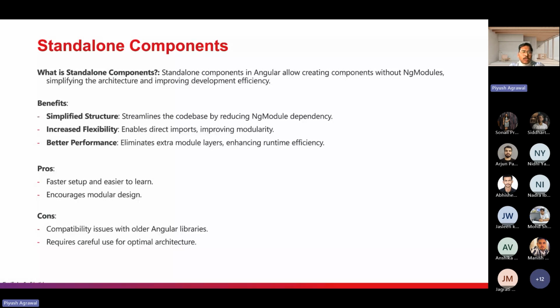In terms of cons, there is a compatibility issue with older versions. Angular 18 comes with the stable version. Before that, in Angular 15, we could use standalone: true to create a standalone component, and before Angular 15 we were not able to create a standalone component. These are the issues we have. It also requires careful use for optimal architecture.